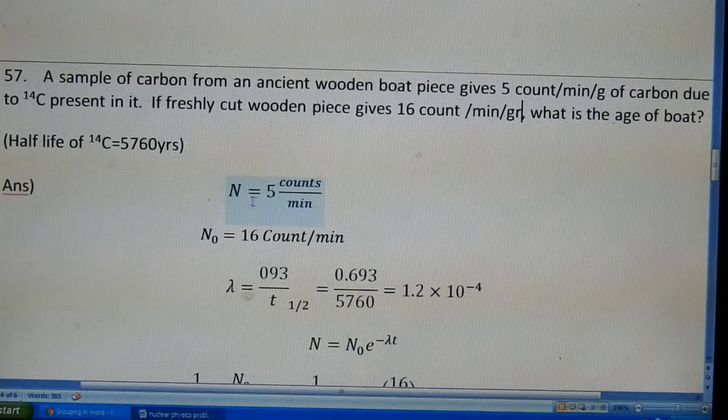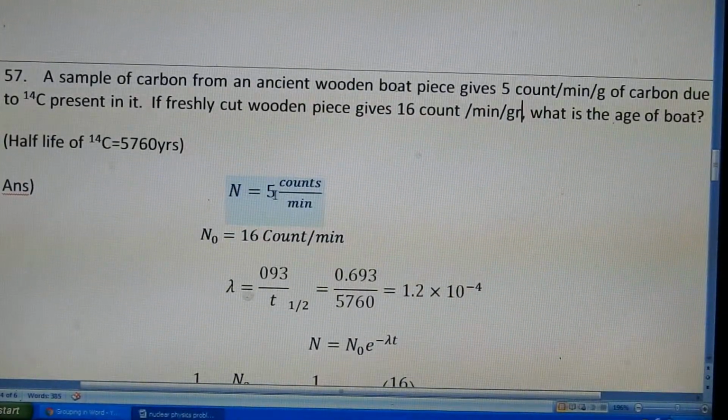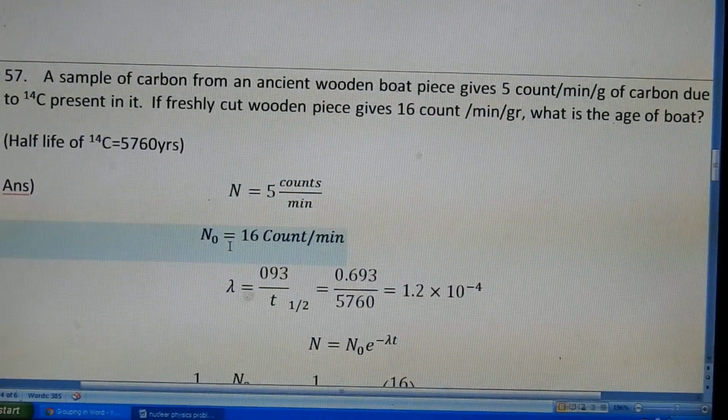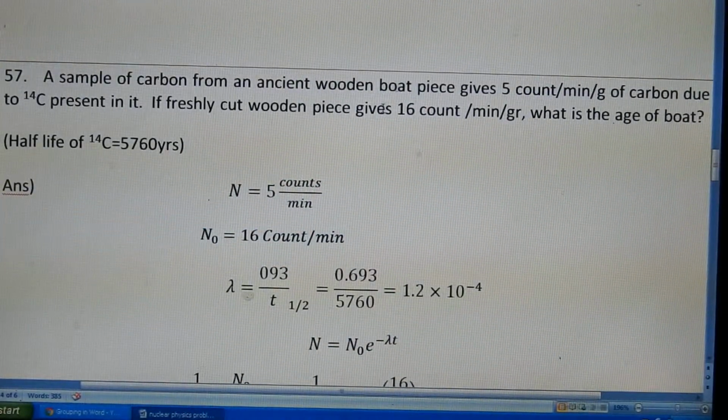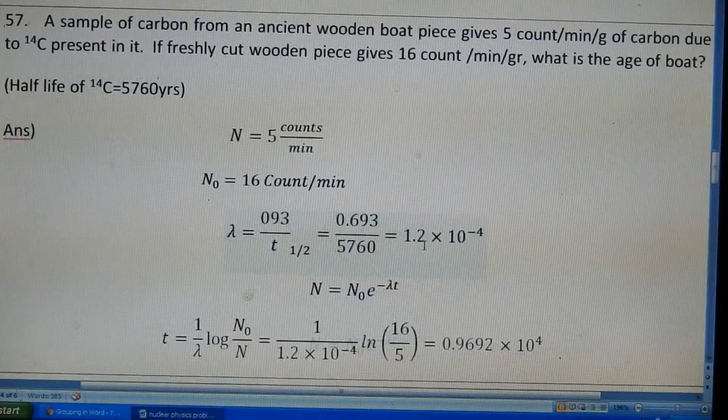So he is saying that the old boat has only 5 counts, whereas the new freshly cut wooden piece has 16 counts per minute.